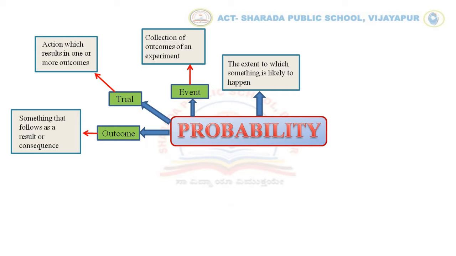Outcome. Something that follows as a result or consequence is called an outcome. Head or tail are the two outcomes of tossing a coin.